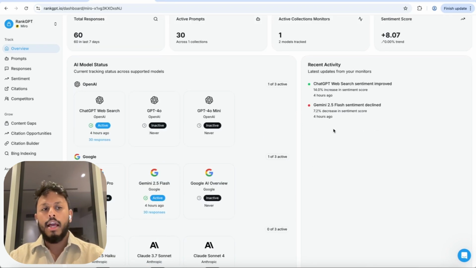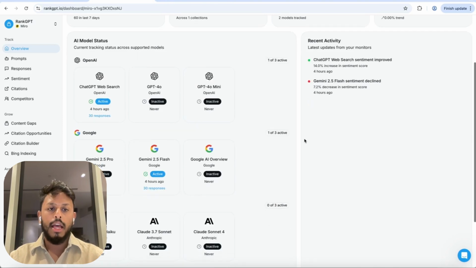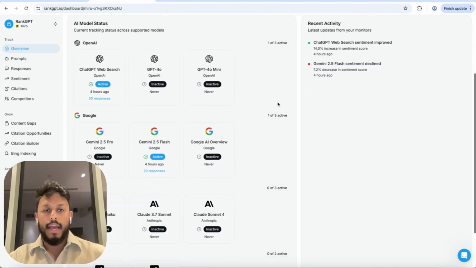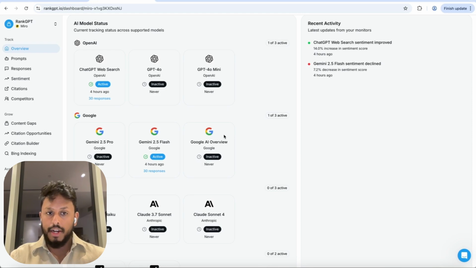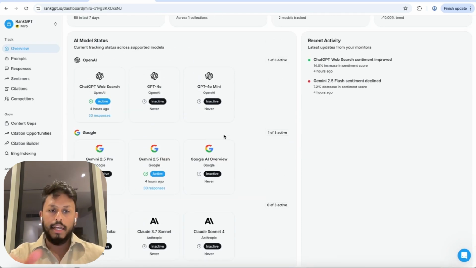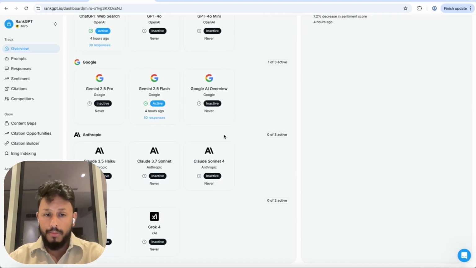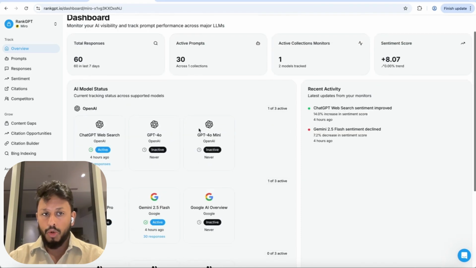So whenever you log in, it will give you a summary to see if anything has changed since the last time you logged in. And here we have the AI models that are being tracked right now in your account. You can go and set these up, and we have all of the major models here, and we add them regularly as well when new models come out. For example, at the time of recording this, Grok 4 just came out, so we've added that in, and we have all of the major models here.